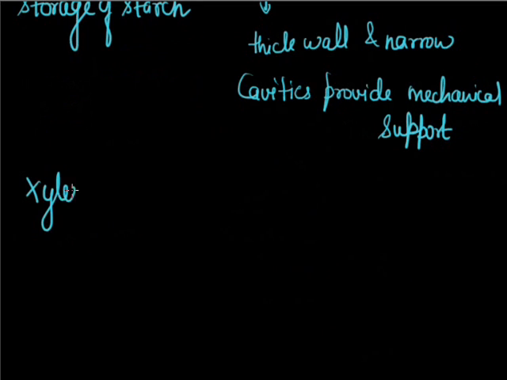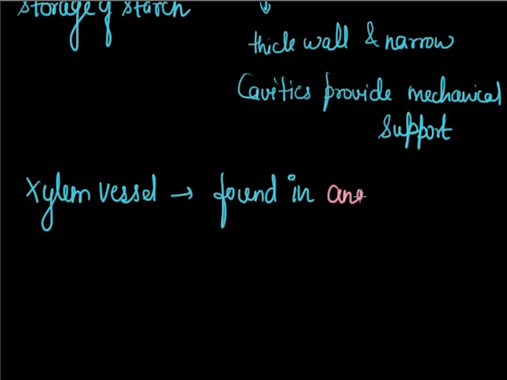The xylem vessel is only found in angiosperms.